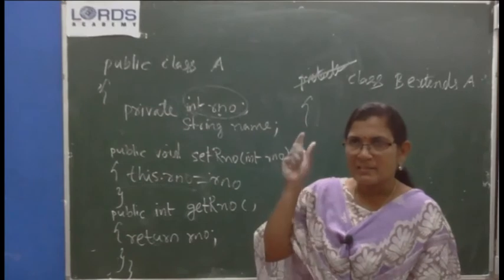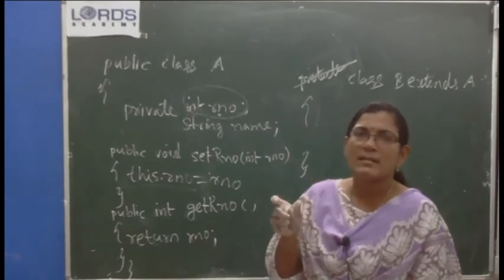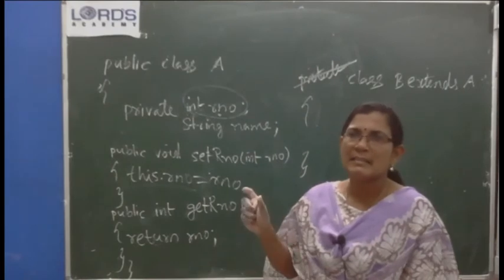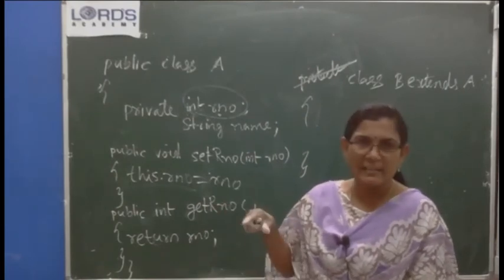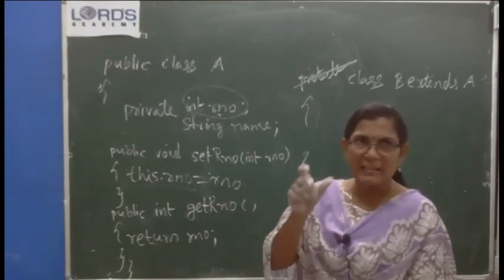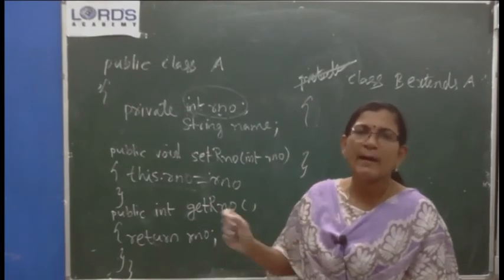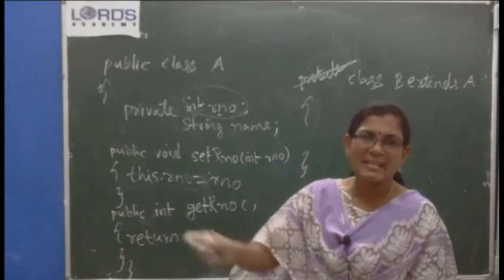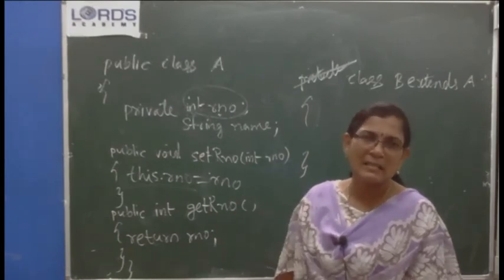Suppose there is a class called child and another class student. Student is a subclass of child. So all the qualities of child will be there in a student. Apart from that, student has his own characteristics. A student writes examinations, gets the mark list, isn't it?